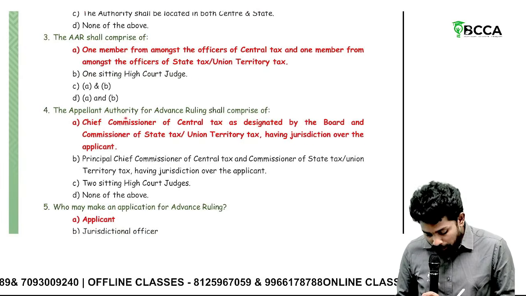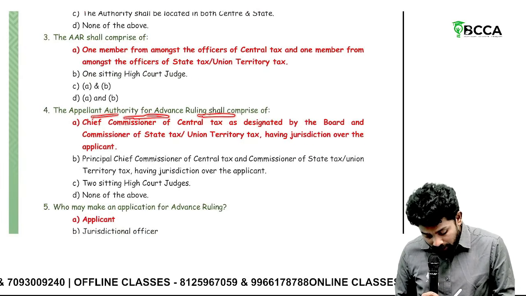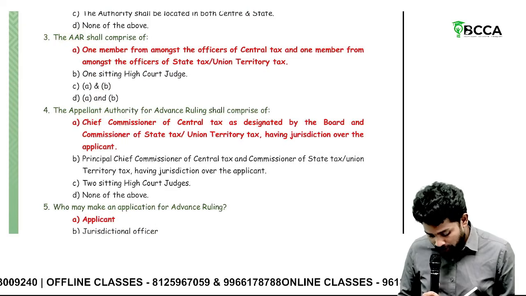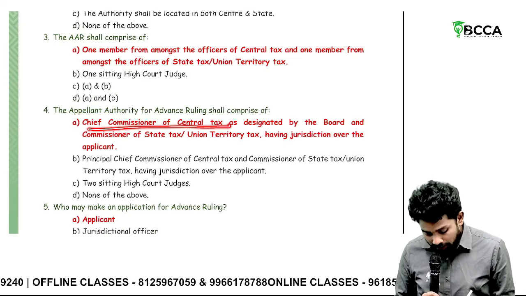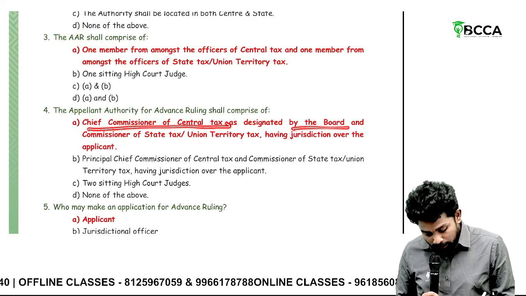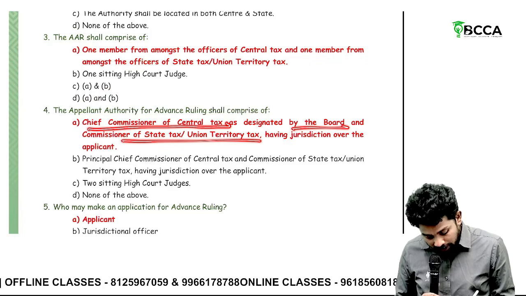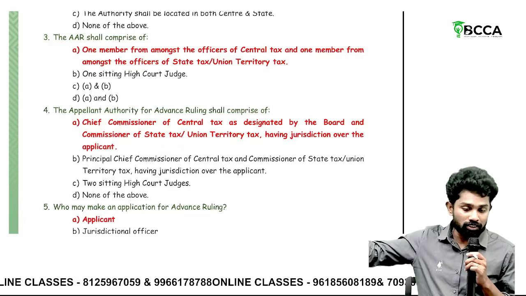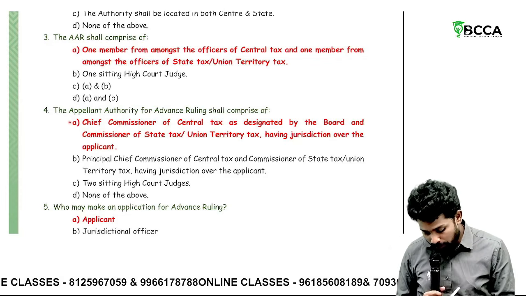Okay. Then the appellate authority for advanced ruling. Sir, this is the appellate authority for advanced ruling. The Chief Commissioner of Central Tax as designated by the board, and the Commissioner of State Tax having jurisdiction over the applicant. Central Tax Chief Commissioner, State Tax Commissioner. Okay, they will be there.